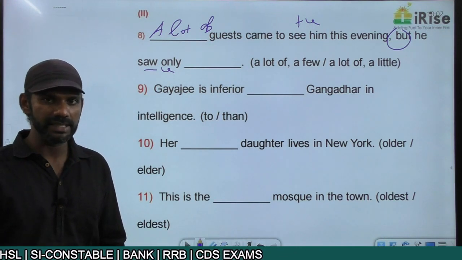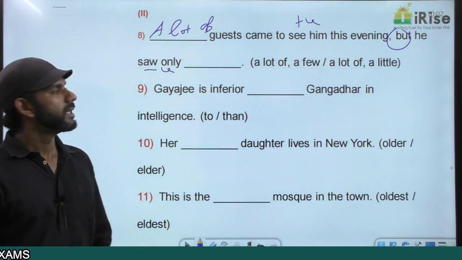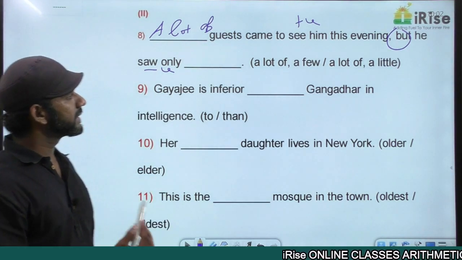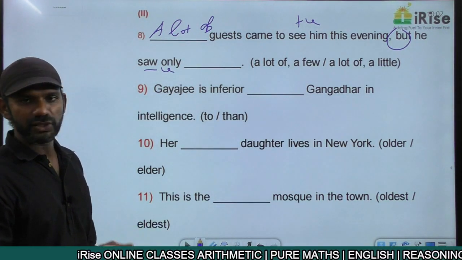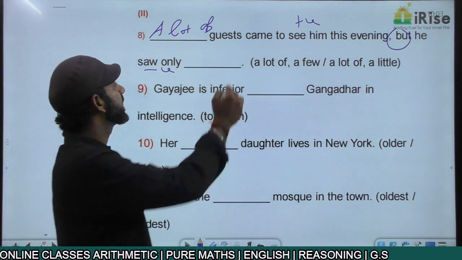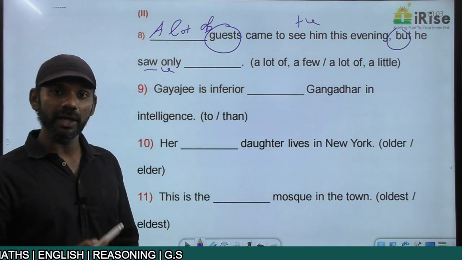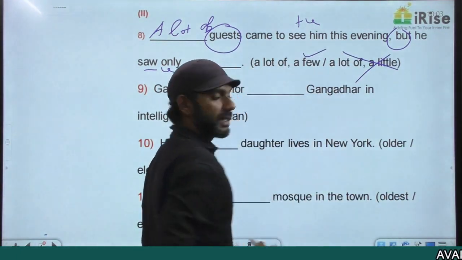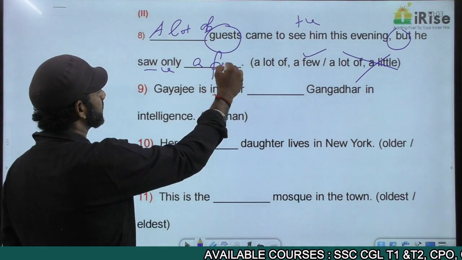We discussed it. I told you that a lot of is the same as lots of. A lot of guests came to see him this evening. Positively charged. The second idea must be negatively charged. But he saw dash. The noun here is guests, countable. A little is used with uncountable nouns. Based on that, option 2 is eliminated. A few is used with countable nouns. So this is completely fine.